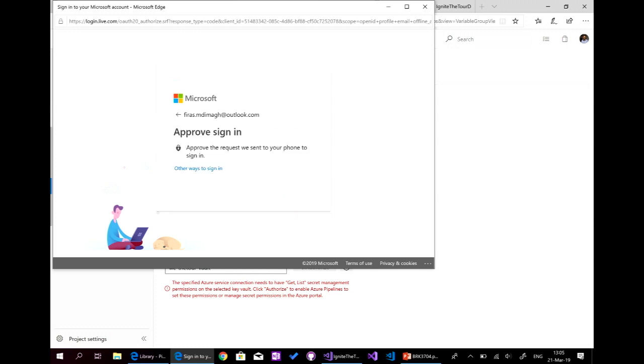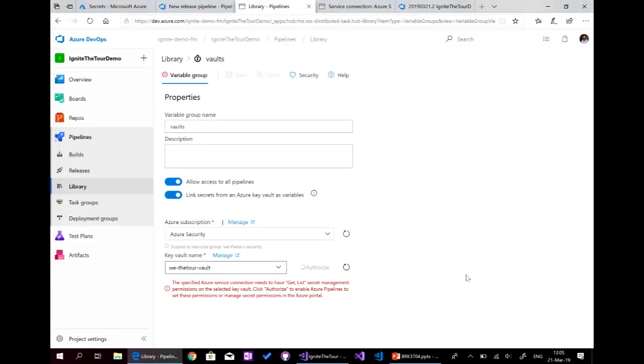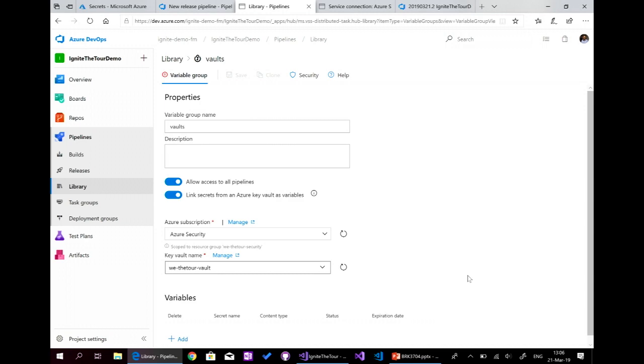We'll do it. Authorize. And now, I hope, finally, we'll have access to our key vault and to our variables. And we'll use the variables directly from the variable group here.